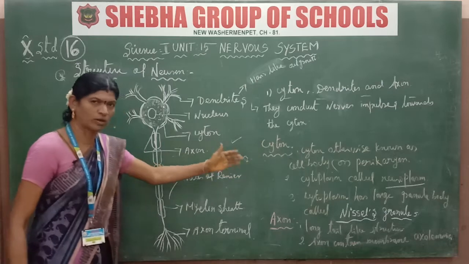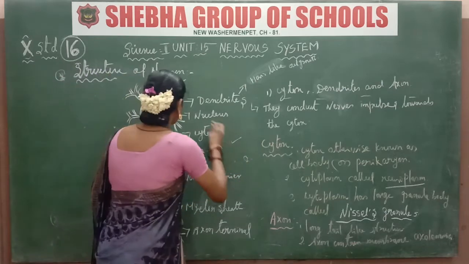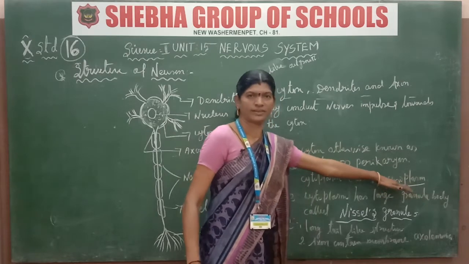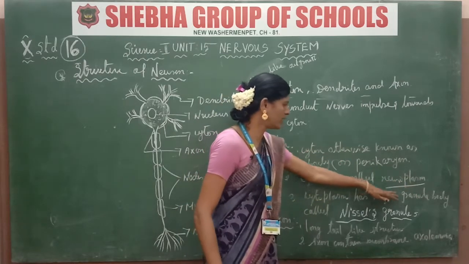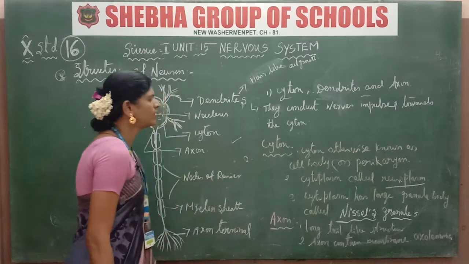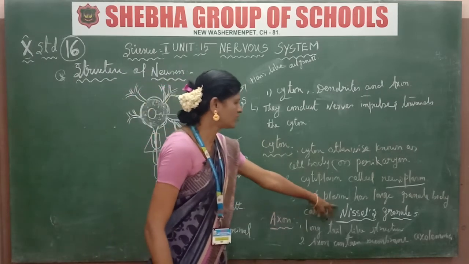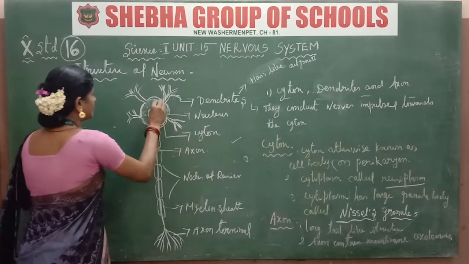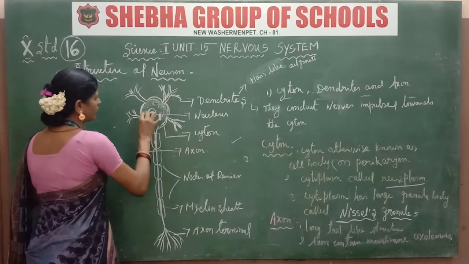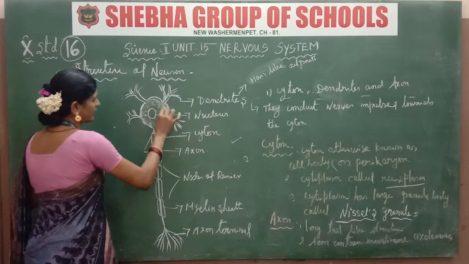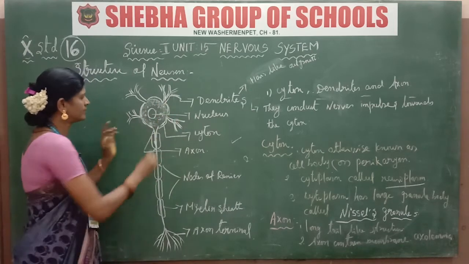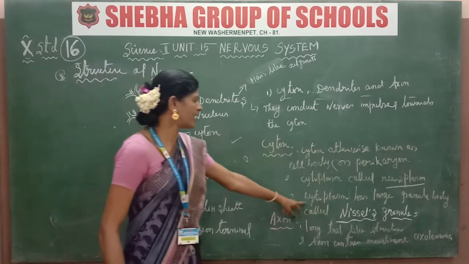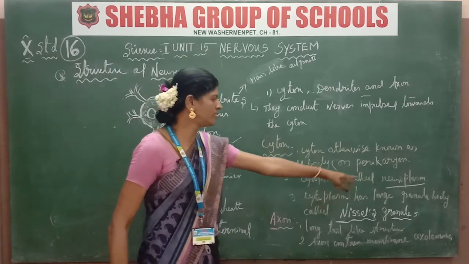The cytoplasm located here is called the neuroplasm. It's clear. Cytoplasm is called the neuroplasm. Next, the cytoplasm has large granule bodies. In the center part of the cell, this is the nucleus. The center portion is the nucleus, and the cytoplasm has large granule bodies.